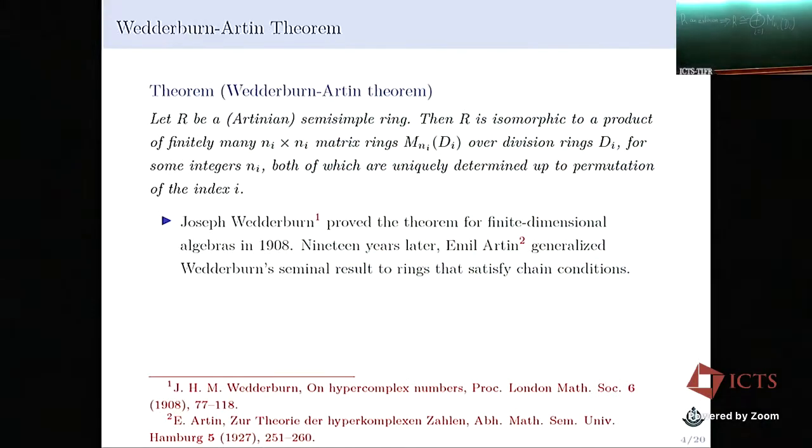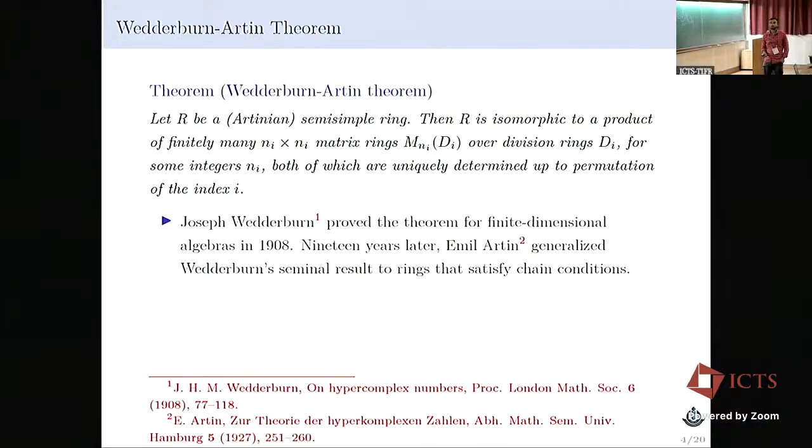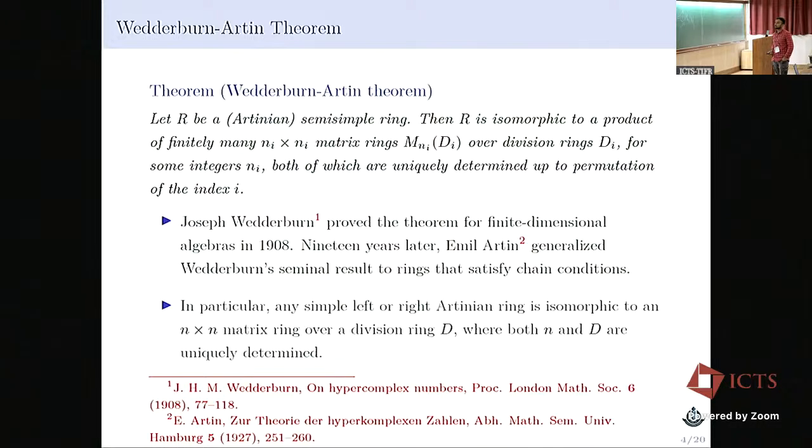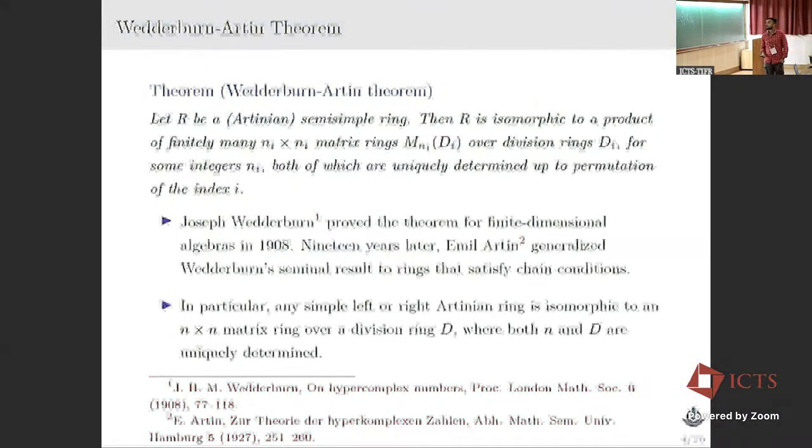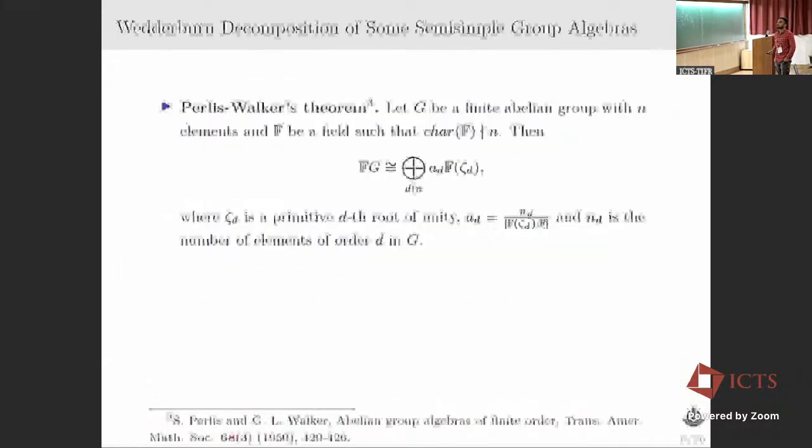This result was first proved by Wedderburn in 1908 for finite dimensional algebras, and of course this is a classical result in ring theory. This result was then generalized after almost two decades by Artin for all rings which satisfy chain conditions. So in particular, if R is a simple left or right Artinian ring, then R will be isomorphic to M_n(D).